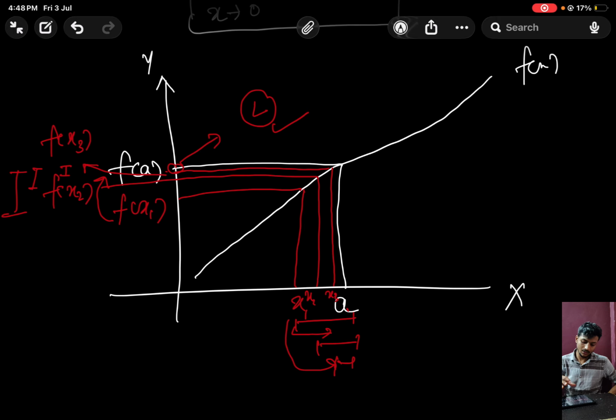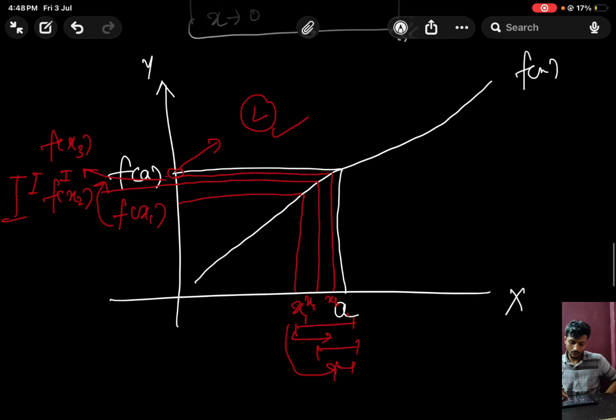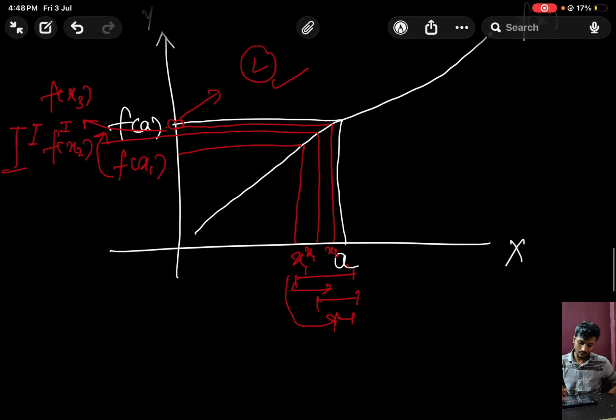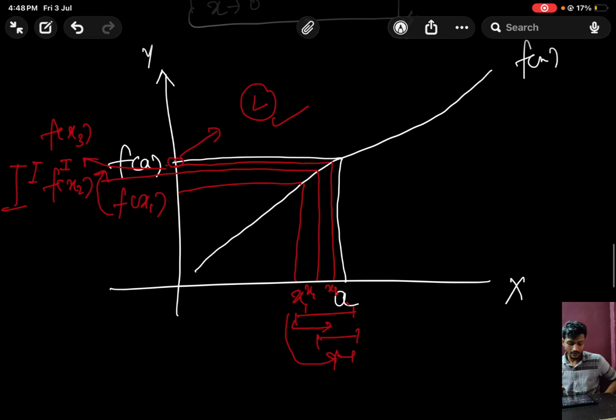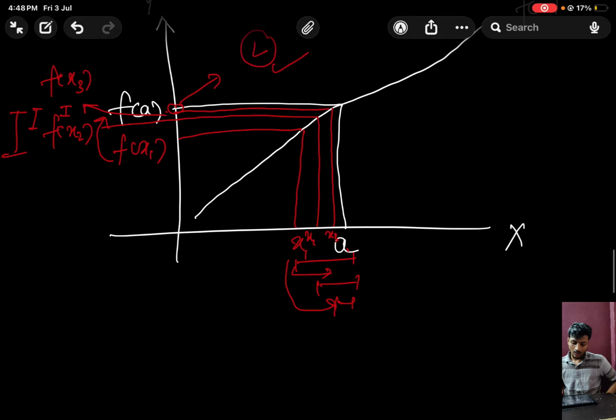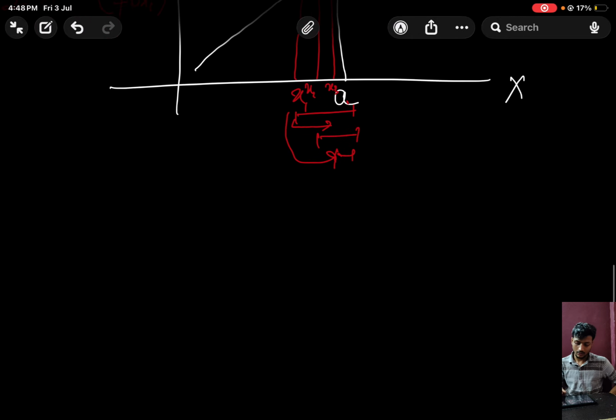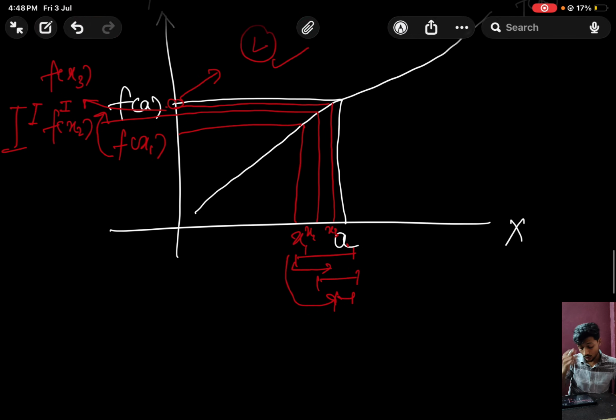I know this is kind of messy, but yeah, if you try to understand or think, you will get the idea here. Okay, now there is also something we can observe here, suppose this is a.